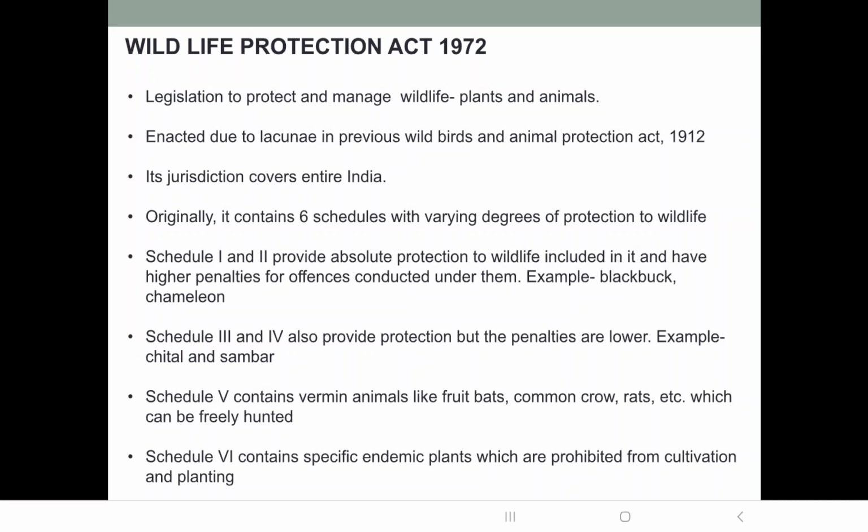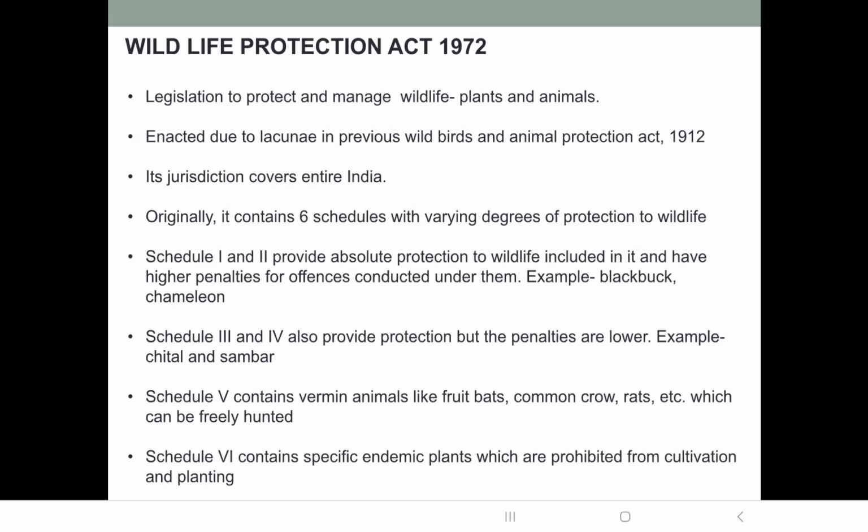Schedule 1 and 2 provide absolute protection to the wildlife included in them, and if any offense is committed under these schedules, the punishment is higher. What animals are there? Blackbuck and chameleon are included in schedule 1 and 2 respectively. Then schedule 3 and 4 also provide protection to the wild animals included in them, but the penalties are lower. The examples are cheetal and sambar.